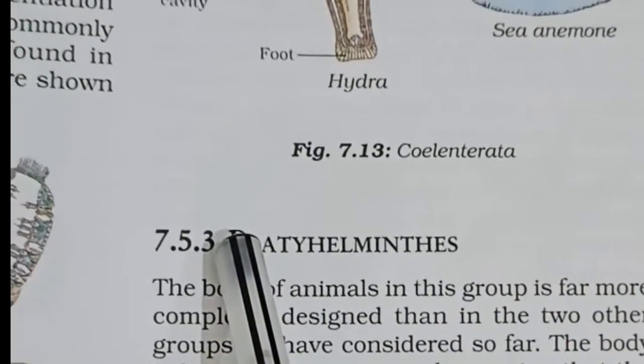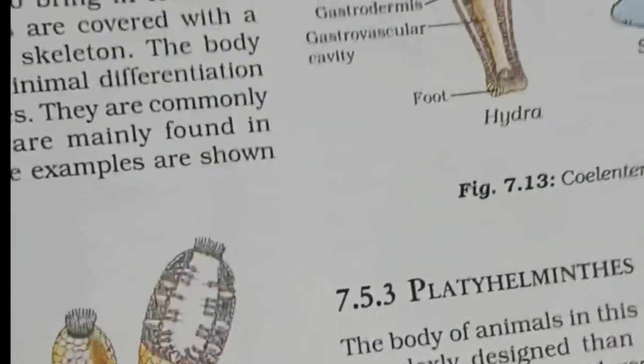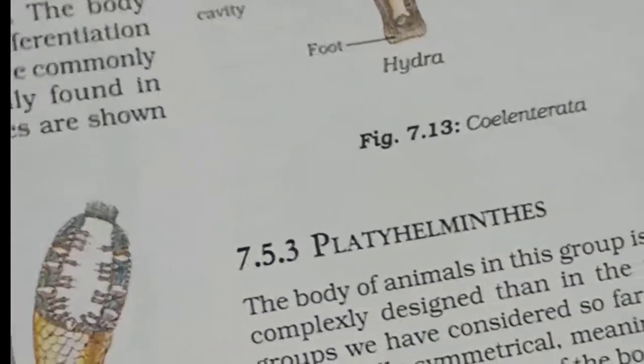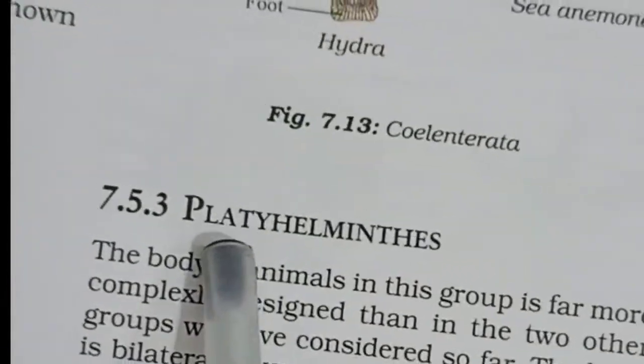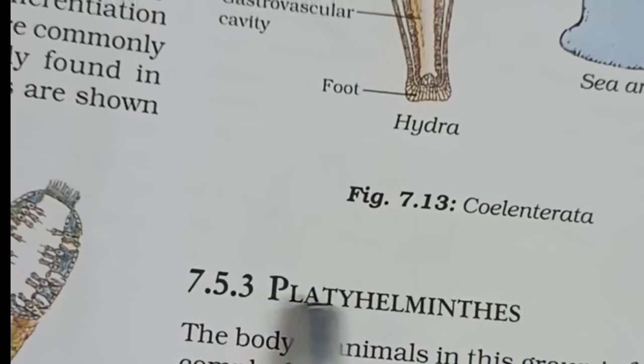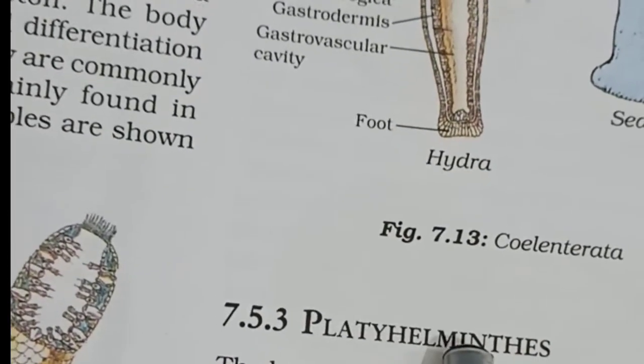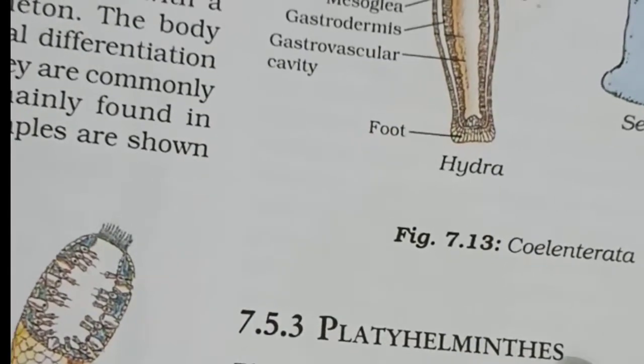Next we have Platyhelminthes. This name is also made up of two Greek words: platys, which means flat, and helminth, which means worm.